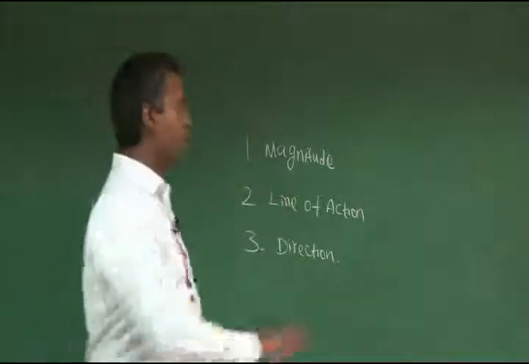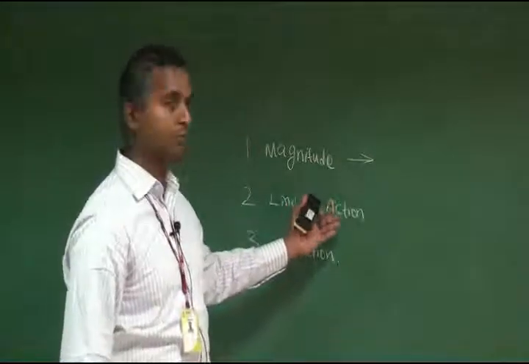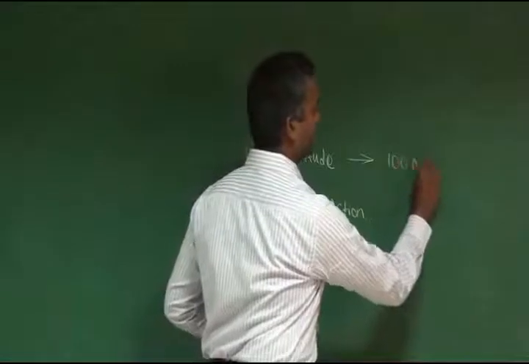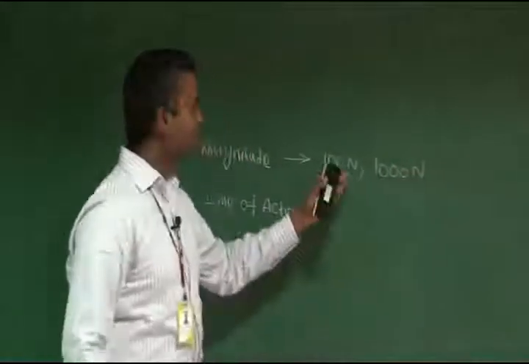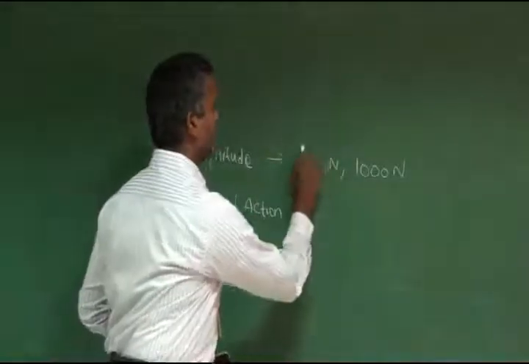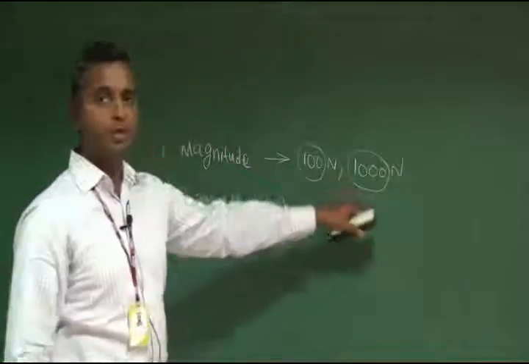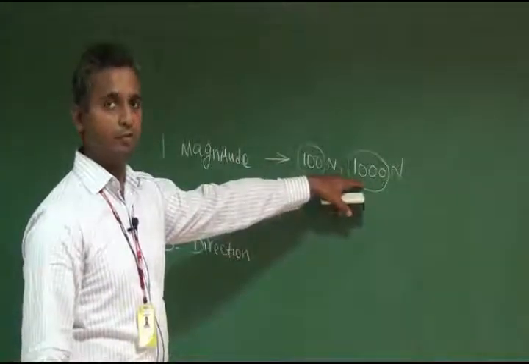Number one, magnitude. How can you define the magnitude of a force? In the force definition itself I gave some examples, like 100 Newton, 1000 Newton, etc. In this, the numerical value 100, 1000 represents the magnitude of the force. The numerical value represents the magnitude of the force.